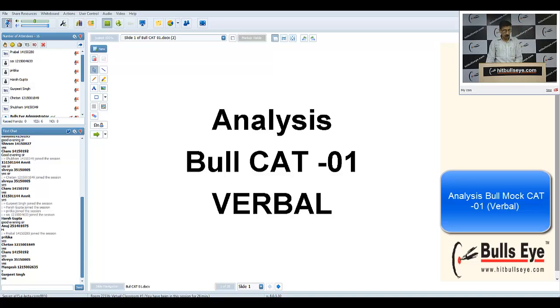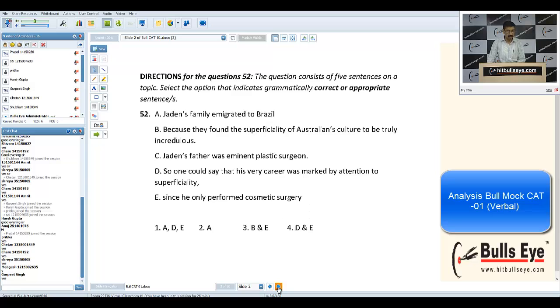So let's talk about a few questions. Let's say I picked a few questions and we have to rush through, because RC cannot be read in just 2 or 5 minutes, but I just pick a few questions so that we can discuss them. Primarily the objective is not to solve the paper here, just to discuss a few points and strategies. So let's move on to the first slide. Let's see what we have.